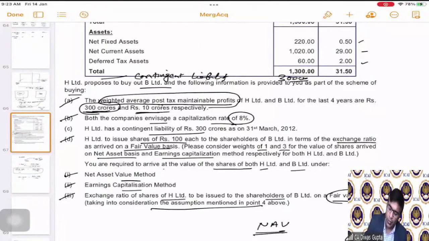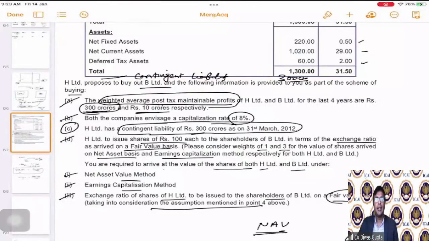Now, what has to be done with this contingent liability? Now, students, although in NAV this contingent liability is not accounted for, we should account for it because the question has given us this information. We will assume that the contingent liability will become crystallized and it is payable in full. Correct?